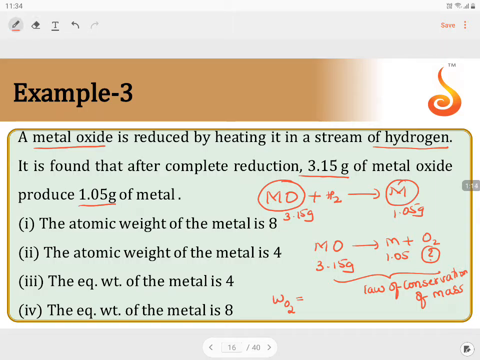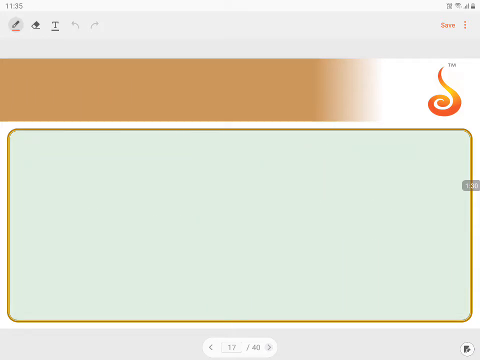If I say mass of oxygen is equals to 3.15 minus 1.05, which is equals to 2.1. Okay, we got the mass. Now we can use a simple concept.